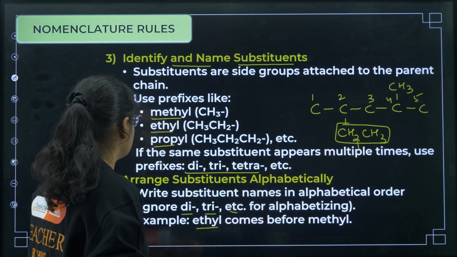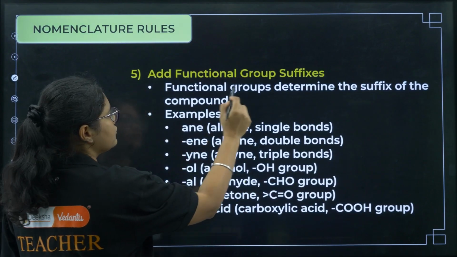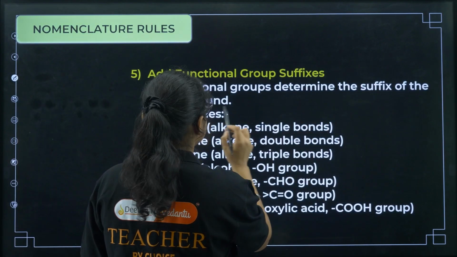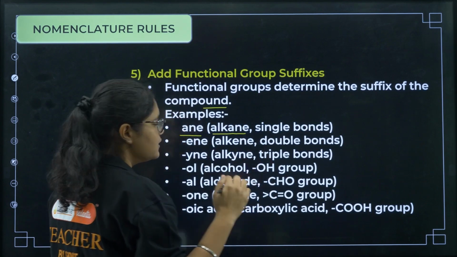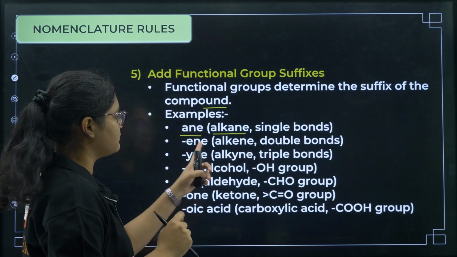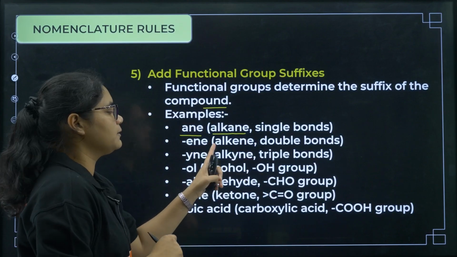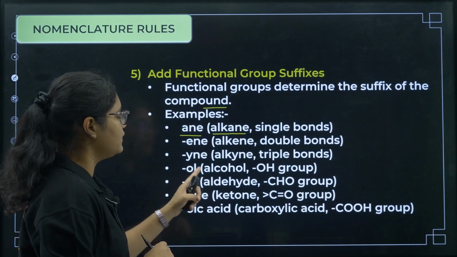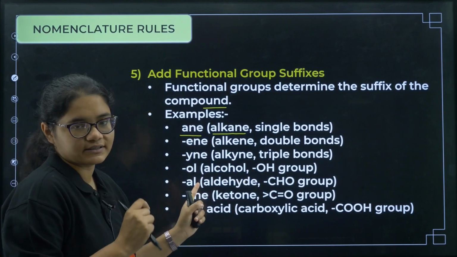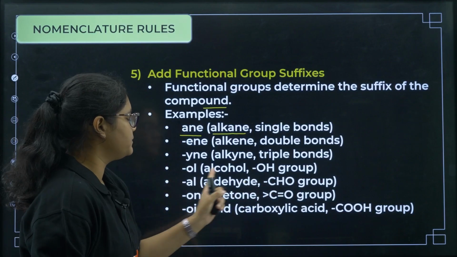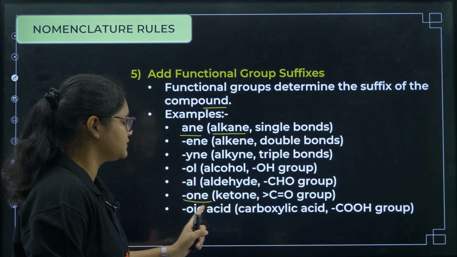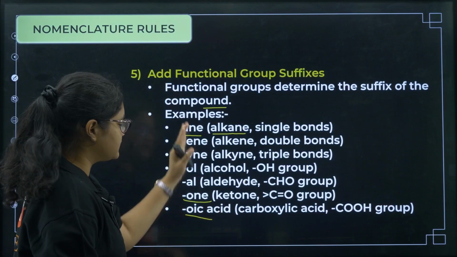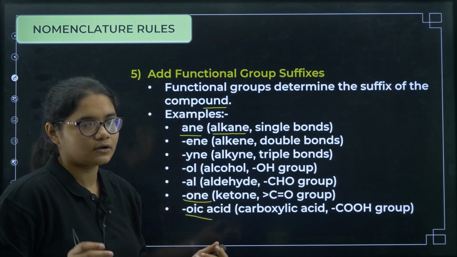Okay, E. Next, add functional group suffixes. So the functional group determines the suffix of the compound. If it is a pure alkane, the name will end with ane. So propane. Okay, if it is a double bond, propene. If it is a triple bond, propyne. Okay, ol, alcohol group, if OH group is attached, then propanol. If CHO group is attached, propanal. If ketone group is attached, propanone. If acid is present, propanoic acid. These are the functional groups that we generally use in the questions.